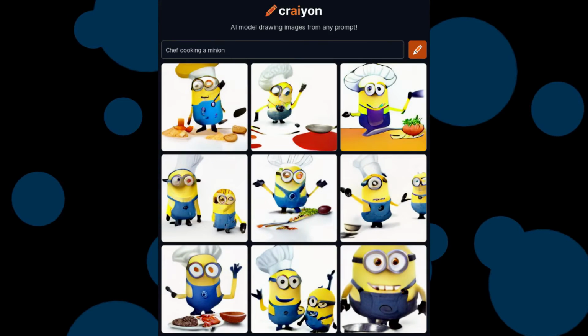Why did I think of a chef cooking a minion, and why do these pictures look so cursed? Also, I wanted an actual chef that was cooking a minion, not a minion that looks like a chef. Anyways, these pictures look horrifying.